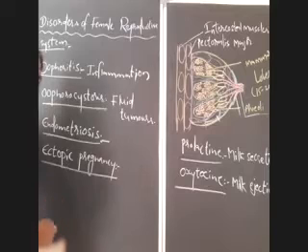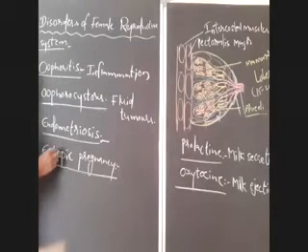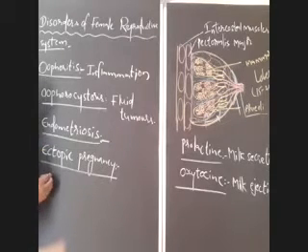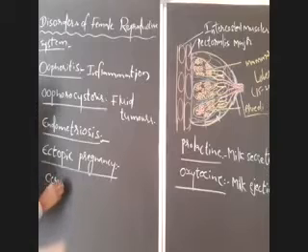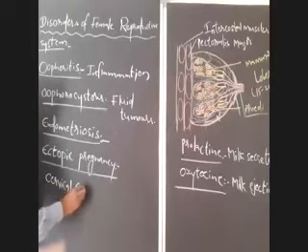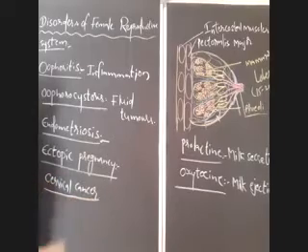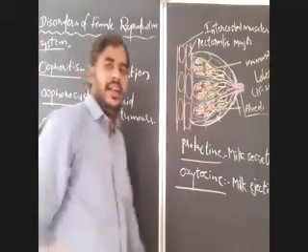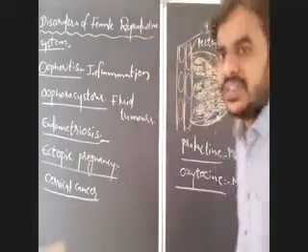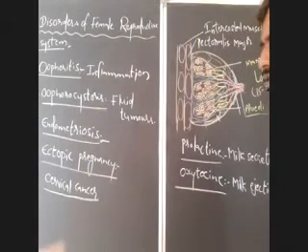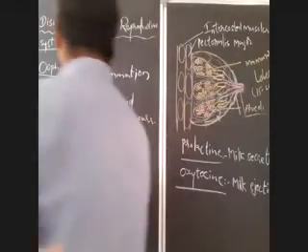And after completion of this ectopic pregnancy, the next one is cervical cancer. Cervical cancer is a very common cancer of the female reproductive system, especially of the neck of the uterus. That is cervical cancer. It is caused by a virus.